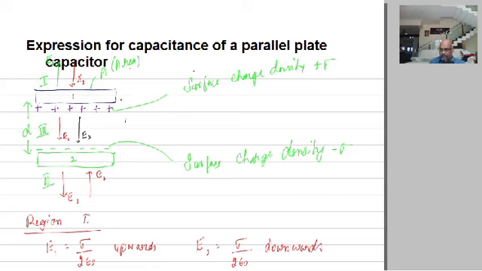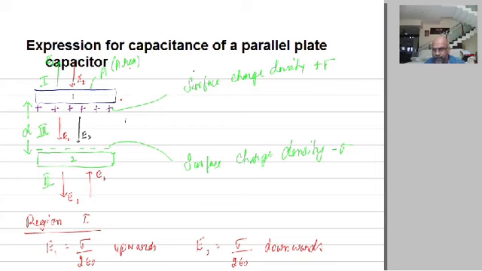Now take the two plates, identical plates. In the region outside the plates, that is 1 and 2, the electric field intensity is 0. There is electric field present only in between the two plates of the capacitor. In regions 1 and 2, the electric fields are equal and opposite.